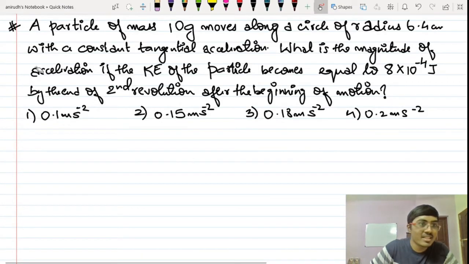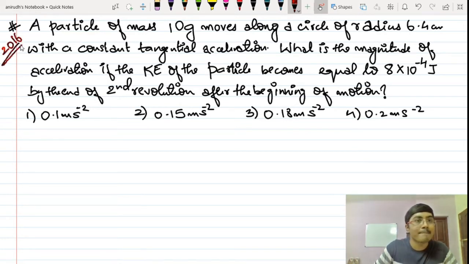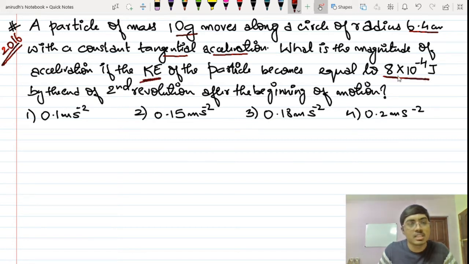So friends, this question is a very good question from circular motion, and that is from the year 2016 exam. A particle of mass 10 gram moves along a circle of radius 6.4 centimeter with constant tangential acceleration. What is the magnitude of acceleration if the kinetic energy of the particle becomes equal to this much at the end of second revolution after the beginning of the motion?